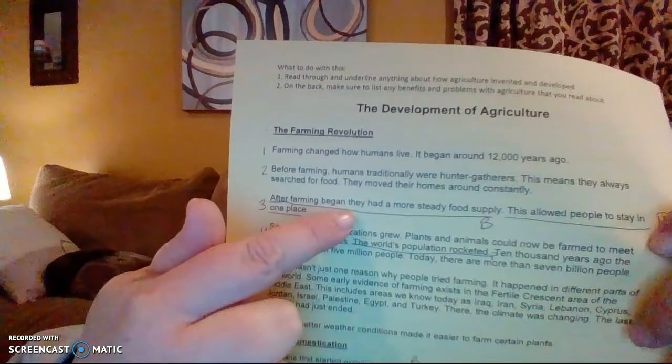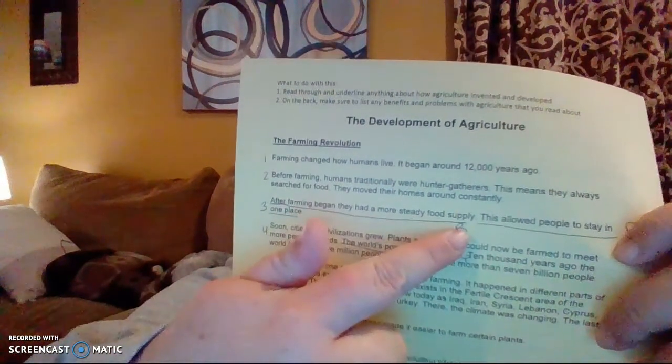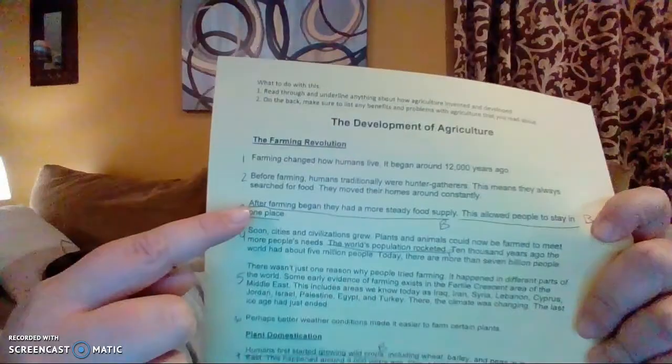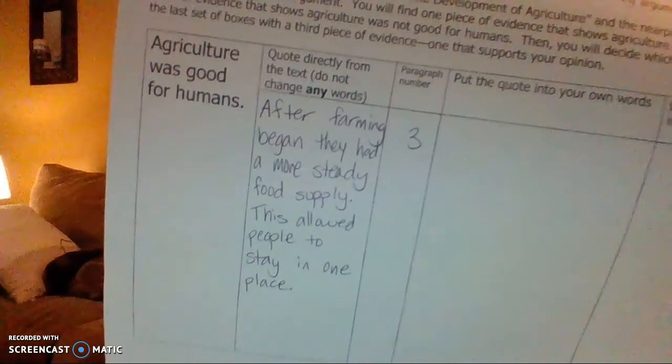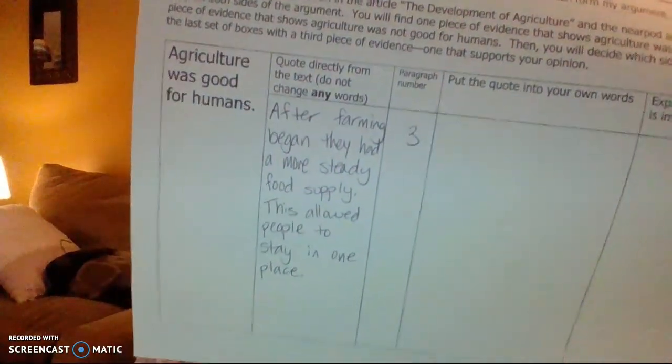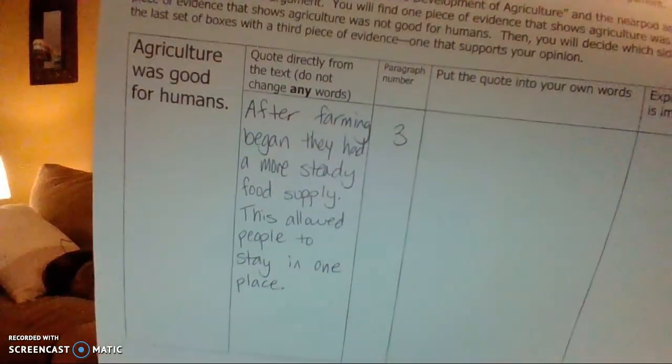After farming began, they had a more steady food supply. This allowed people to stay in one place, right? We talked about it last week and we decided that that was a benefit of agriculture. People did not have to move around so much and it was a benefit. So you're going to take that and copy it word for word, change absolutely nothing. Copy it into the box just like I have.